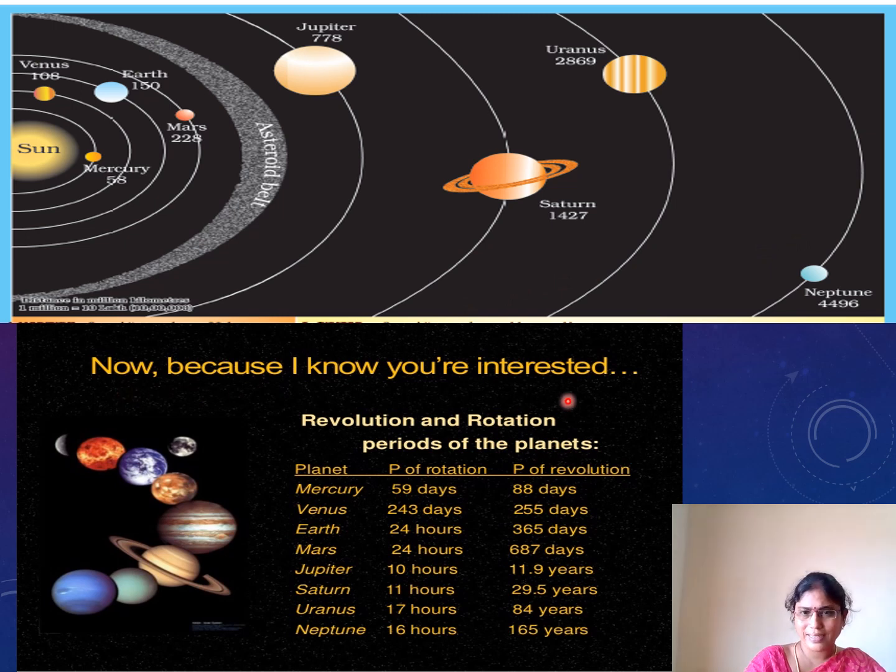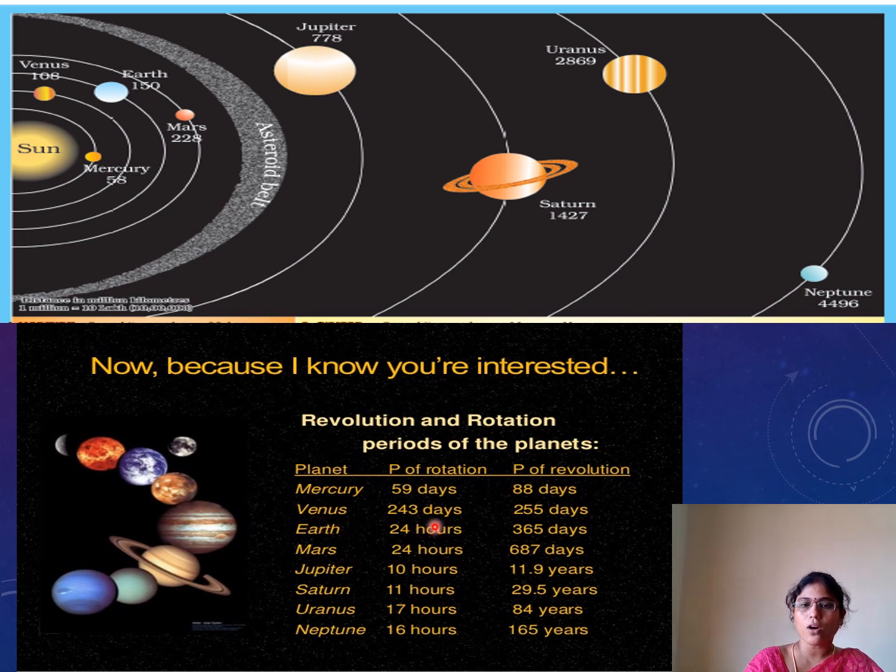Now, because I know you are interested to know about our planets, see here, this is the time to take one revolution around the sun, and the rotation periods of the planets. So these planets are all rotating themselves and revolving around the sun. See, Mercury takes 59 days for one rotation. For one revolution around the sun, it takes only 88 days.